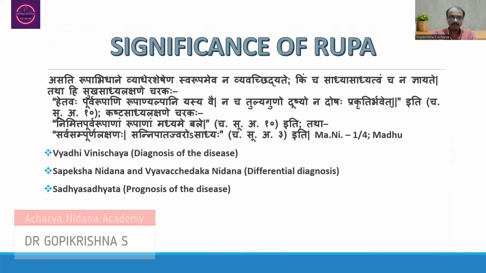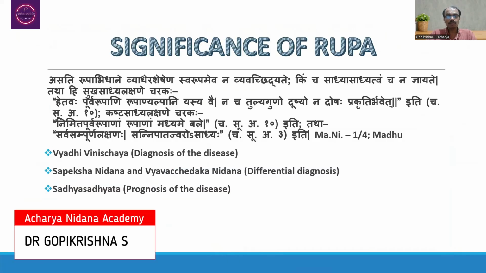When you think about the significance of Rupa, this is explained in the Madhukosha commentary, Madhava Nidana, first chapter, 4th shloka. It is mentioned: Asati Rupa Abhidhani Vyadhe Rasheshena Swarupameva Vyavacchedyate Kimcha Sadhyasadhyatvam Janajnayate. Tatha hi Sukha Sadhya Lakshane Charakaha: Hetavaha Prurupani Rupani Alpani Yasya Vai, Nachatulya Gunu Dushu Nadoshaha Prakritir Bhavet. Iti Kashtasadhya Lakshane Charakaha: Nimitta Purupanam Rupanam Madhyame Bale, Sarva Sampurna Lakshana Sannipada Jvaro Asadhyaha.